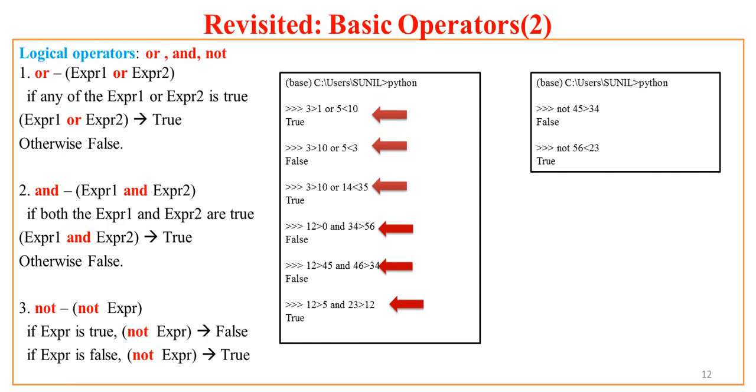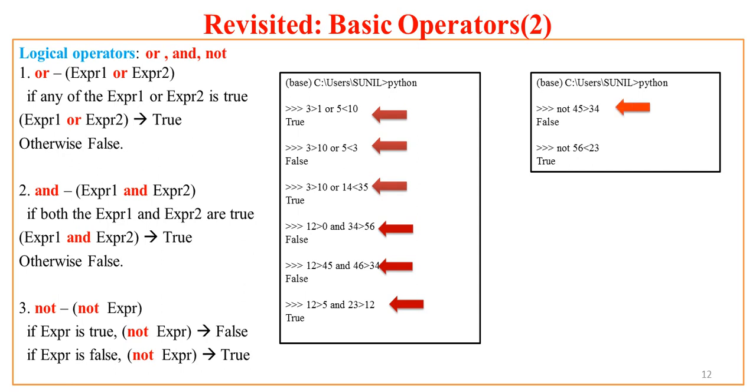That is with not. If I say the expression is 45 greater than 34, is it true? Yes, it is true. But what is not true? Not true is false. That means even though the value of the expression is true, I am negating that value with not. So I get the answer false.